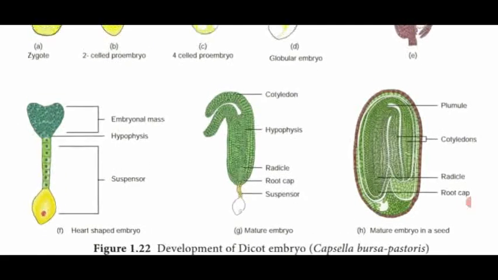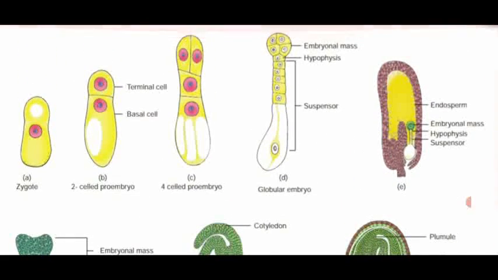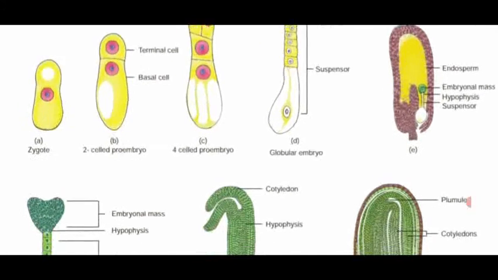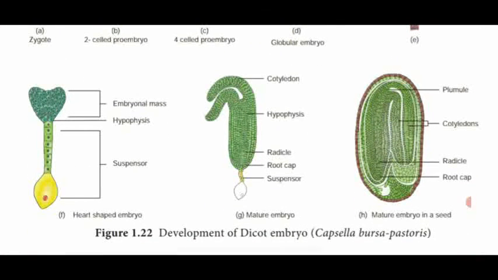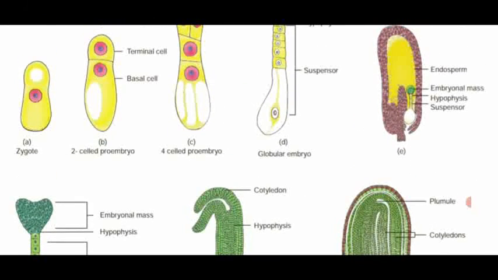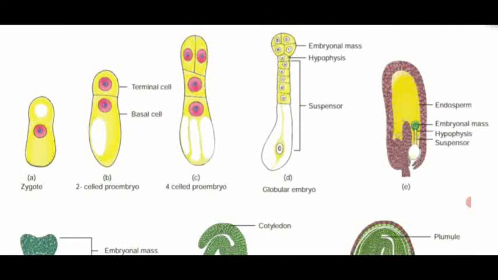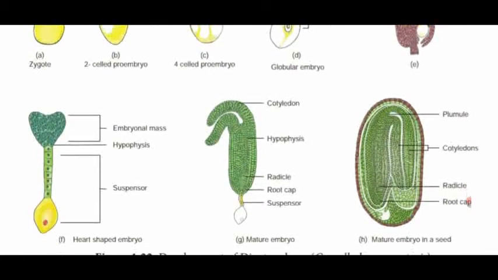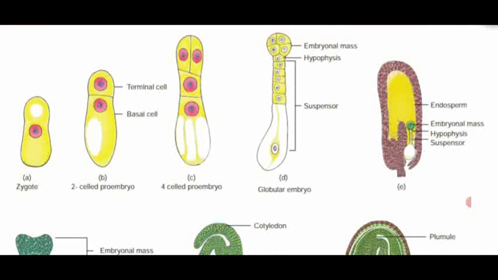So this is the different embryonal development taking place in the dicot embryo, Capsella bursa pastoris. The type of dicot embryo development is onagrad or crucifer type of embryo, because the embryonal development takes place at the micropylar end region.